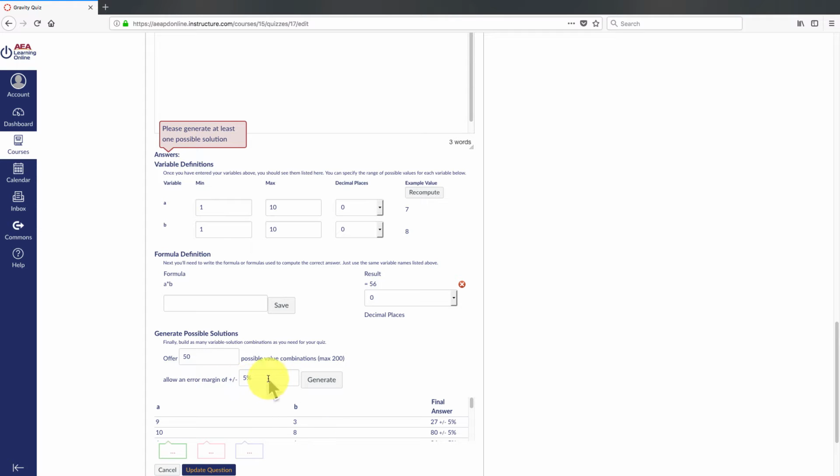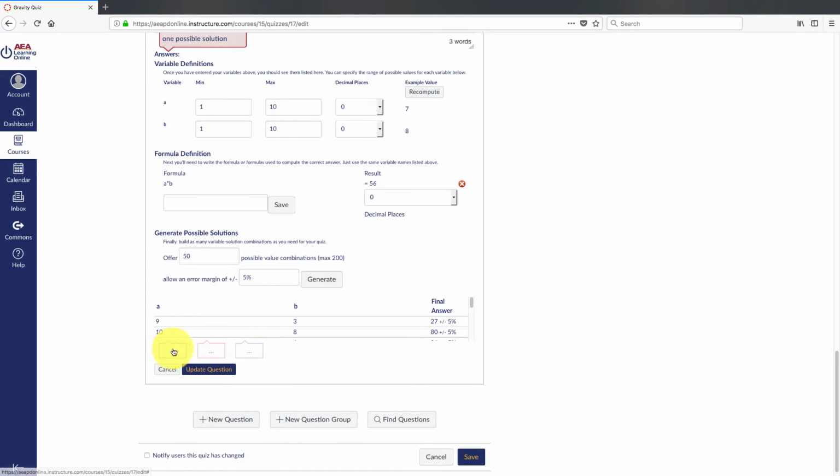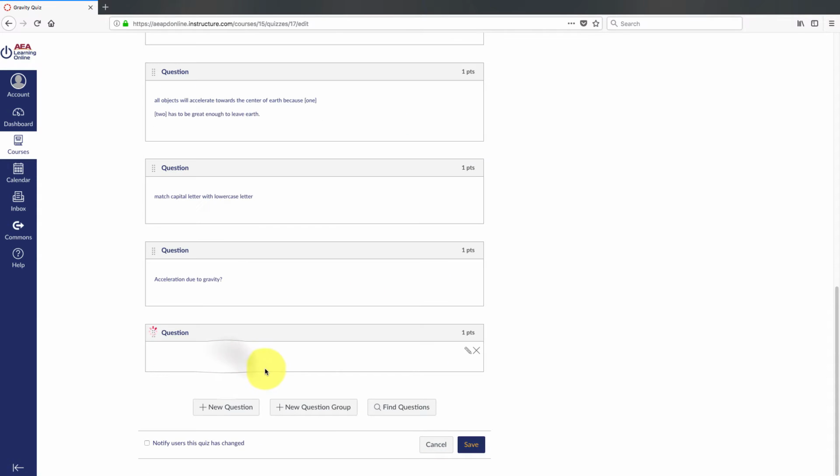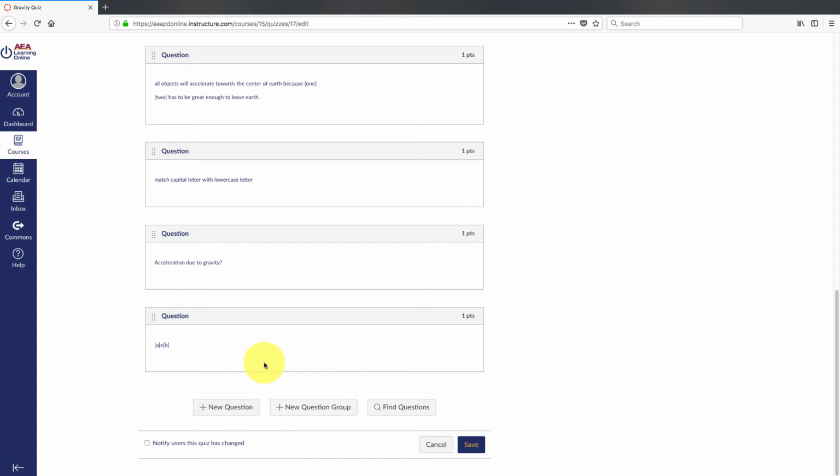Down here, you can also do numerical. So you can do plus or minus 0.1, plus or minus 0.5. I mean, you get to choose. Then your individual feedback as well. So there is our formula question.